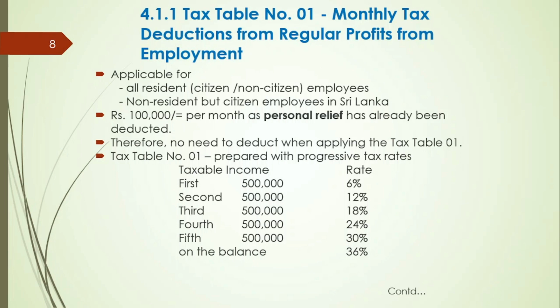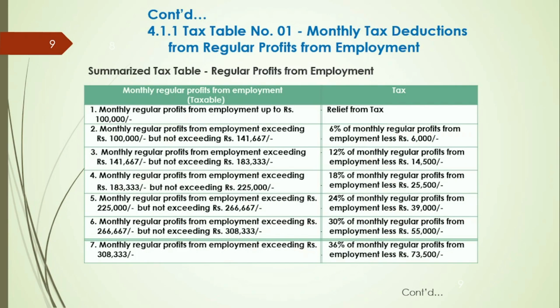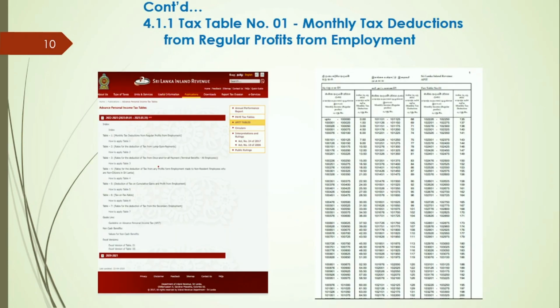Tax has been calculated using the progressive rates that are effective from 1st January 2023. Summarized tax table for the regular profits has been also presented for your convenience. You can use this summarized table or this table that has been compiled with the aid of MS Excel to find out the APIT deductible.